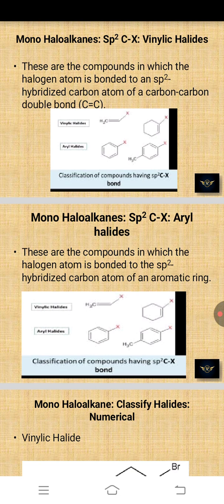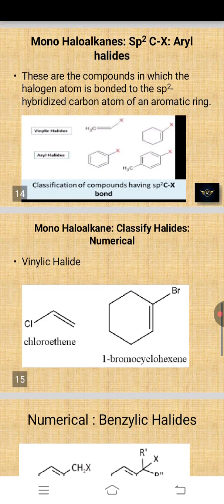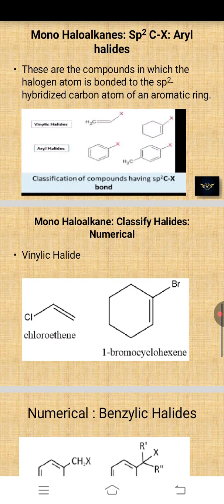Then aryl halide: mono haloalkane, sp2 carbon single bond halogen, aryl halide. These are the compounds in which the halogen atom is bonded to an sp2 hybridized carbon atom of an aromatic ring. Look at the image: vinylic halide, aryl halide, it is an aromatic ring. Second example, an aromatic ring with an attached halogen group.